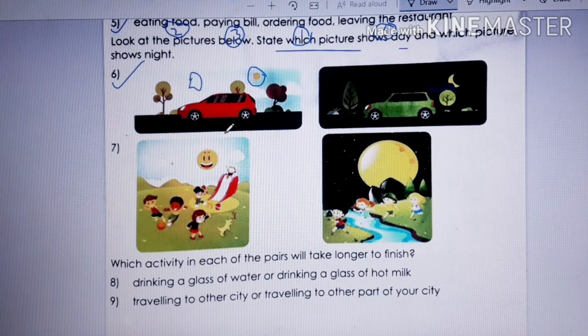You can write it down anywhere you find the place, there or in the copy. A, this is day and this is night, because you can see moon and stars, right? So this is night. Next, which one is day and which one is night, children? Question number 7. This is day and this is night. Okay.